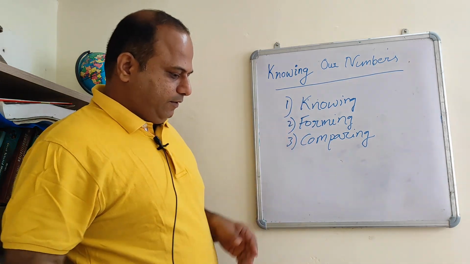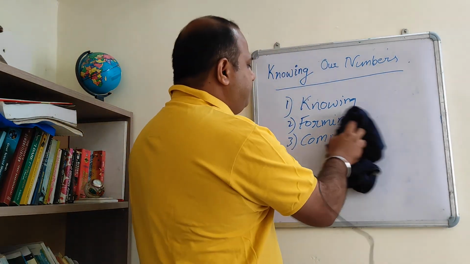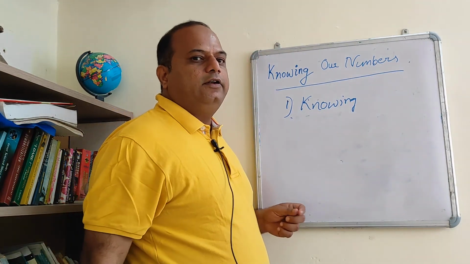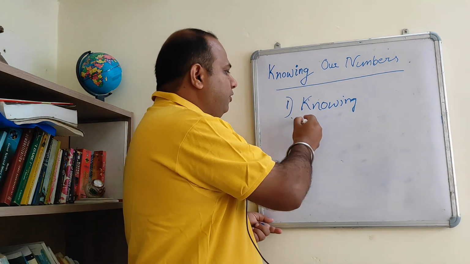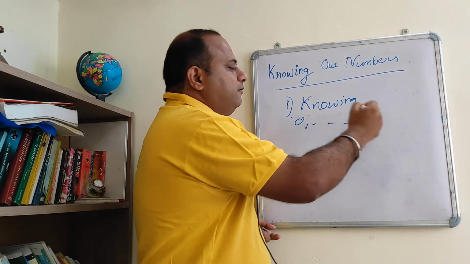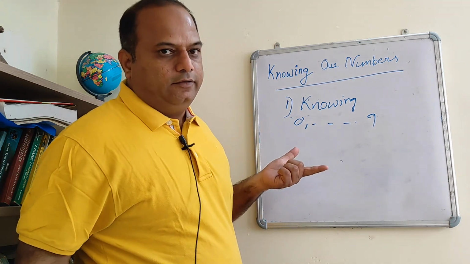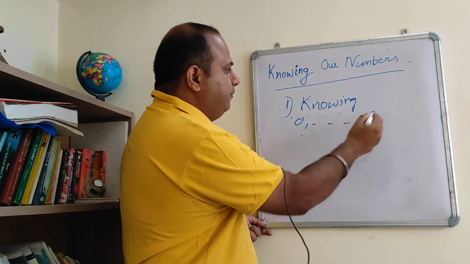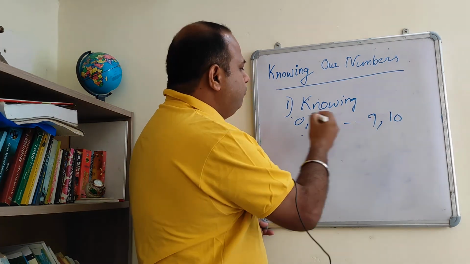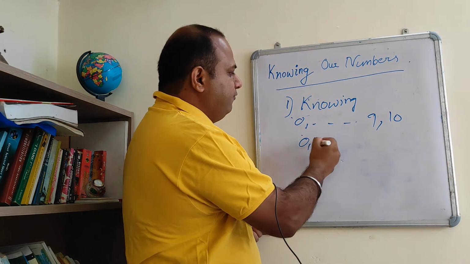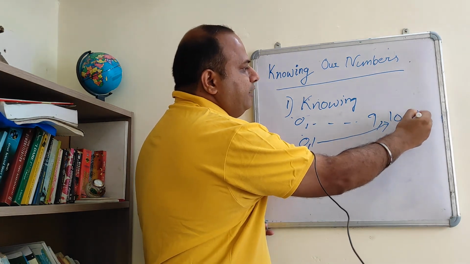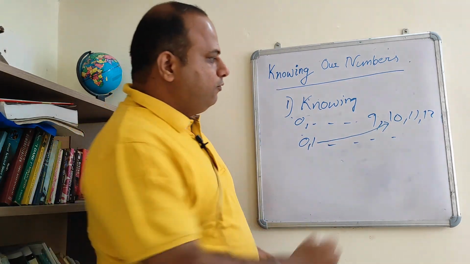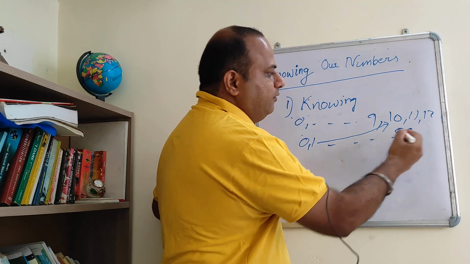So first, knowing your numbers. In the knowing part, we have already discussed that the counting number system comprises only 0 to 9. After that, how do we form the numbers? Suppose we have to form the next number after 9, that comes 10. So 10 is formed by 1 and 0, then 11. 11 is two ones. Then 12, and so it goes on like that. So you go up to the 2-digit number formation.